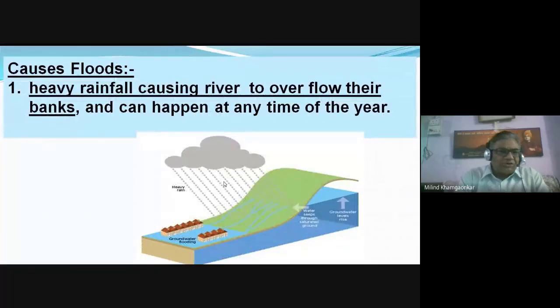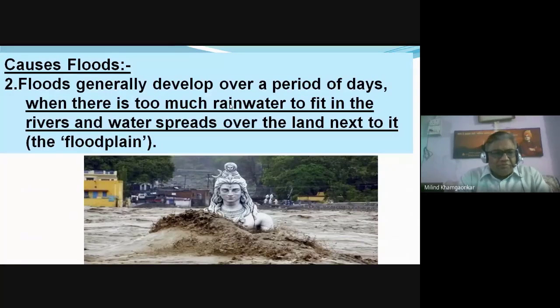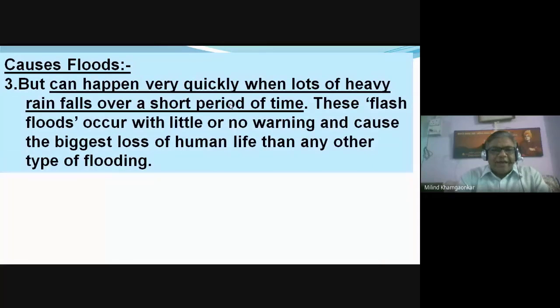The various causes of the floods are the heavy rainfall causing the river banks. So heavy rainfall for the high intensity rainfall, floods generally developed over a period of days, ड्यूरेशन बहुत ज्यादा है फ्लड रेनफॉल का, तब भी फ्लड आता है।